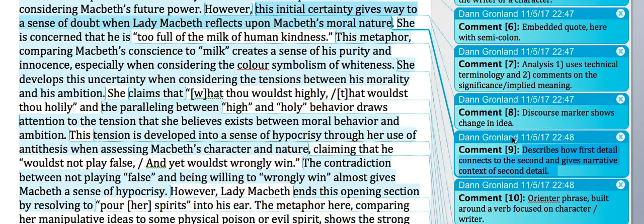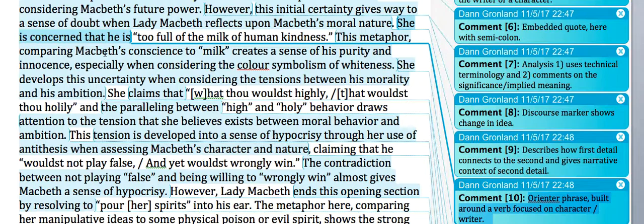So this is an important thing to remember to do when you're including multiple details. Don't just shove them in with no introduction or explanation about how they connect to each other. The connection here is that the opening certainty changes to a sense of doubt in the second detail. Then again, an orienter phrase. She is concerned that he is too full of the milk of human kindness. Remember this. Subject to the sentence. She, verb, is concerned that he is too full of the milk of human kindness.